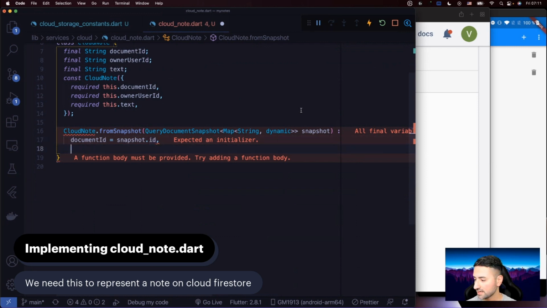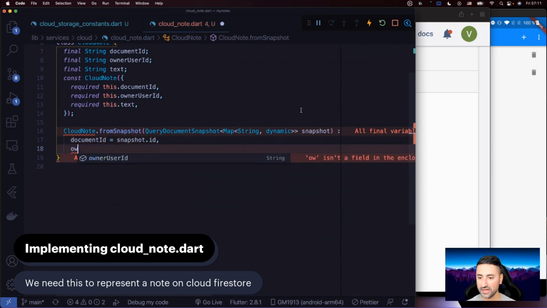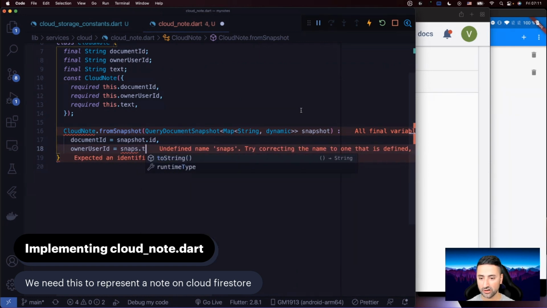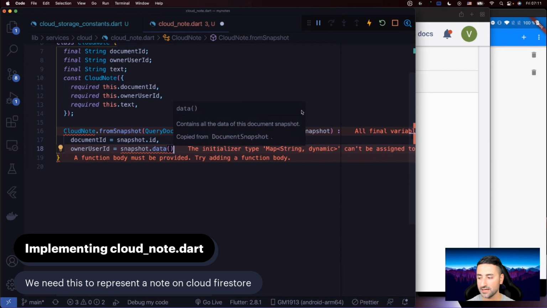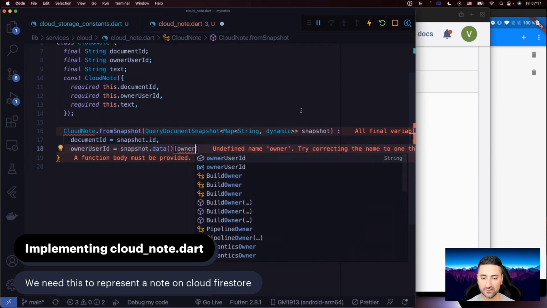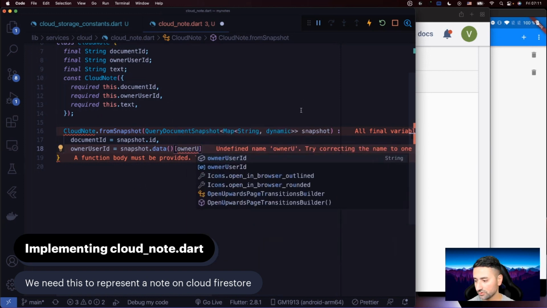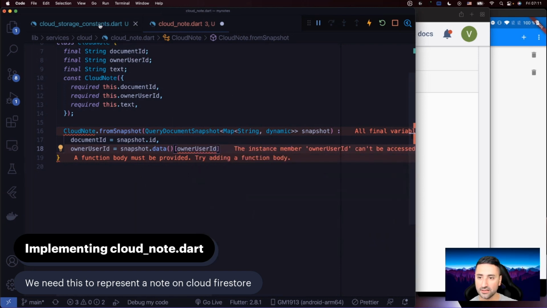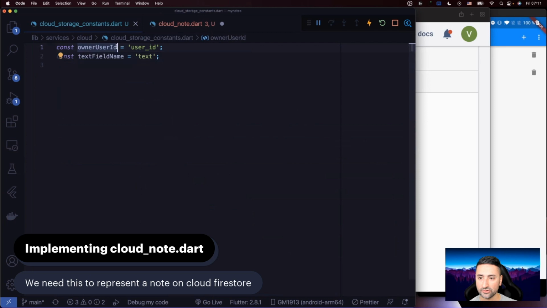Okay. And what we're going to say is that we have an owner user ID that we also have to fill in. So that comes from snapshot.data. And in there, then we have to say the owner user ID field name. Let's see, owner user ID. Let's call this field name. So sorry about that.